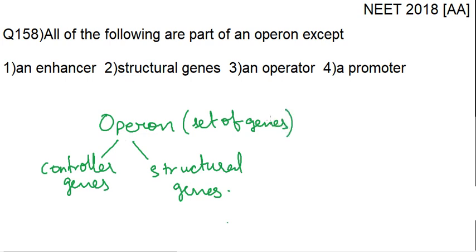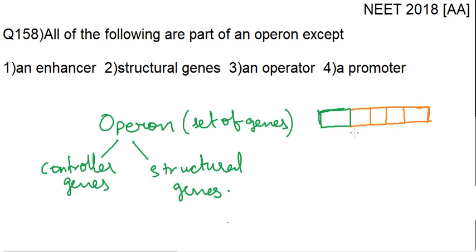The function of an operon is to turn the genes on and off according to the requirement. Now, in an operon, you have two types of genes. This is one set of genes, and here you have the second set of genes. It does not mean that all of the genes code for proteins.